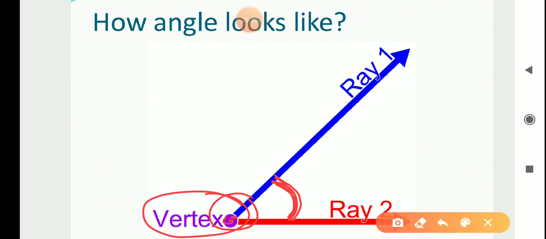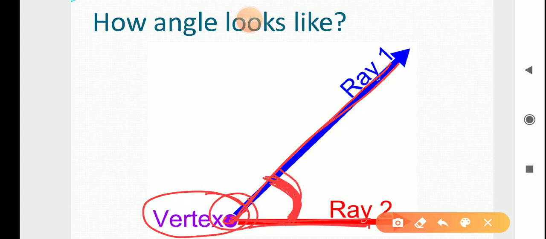Sharing a common endpoint, that means vertex, from vertex two rays, this is ray 1 and this is ray 2. These two rays are formed. By sharing a common endpoint, when two rays are formed, an angle is formed. So an angle is formed by sharing a common endpoint from ray 1 and ray 2.